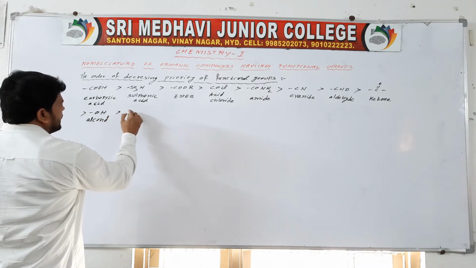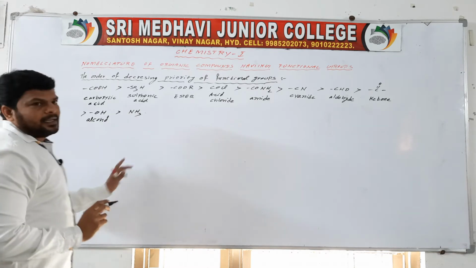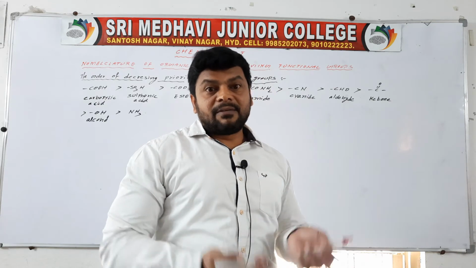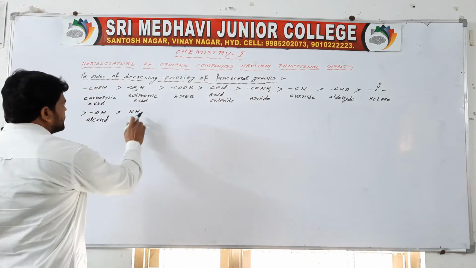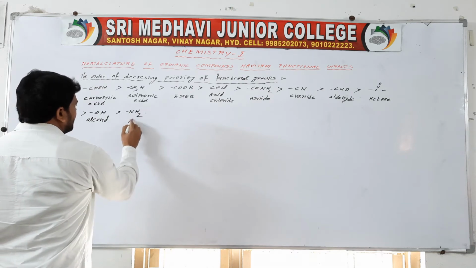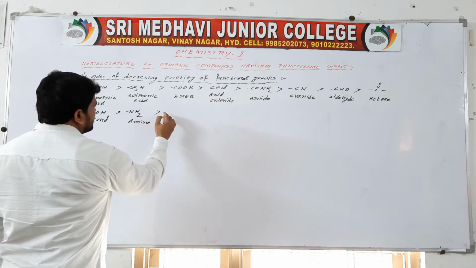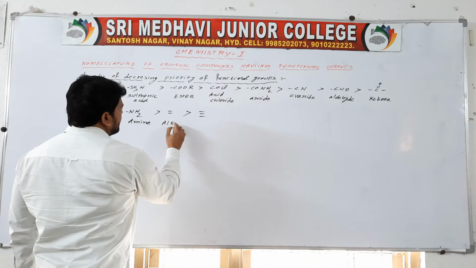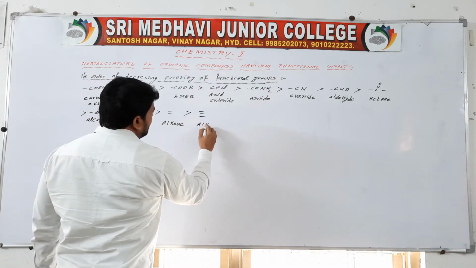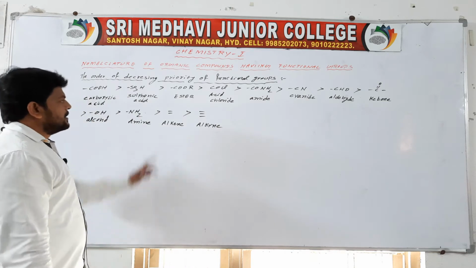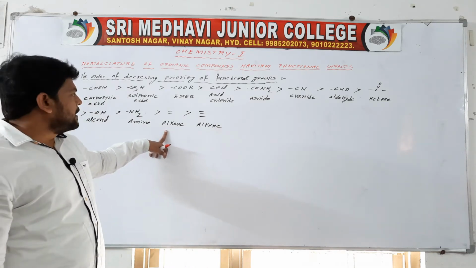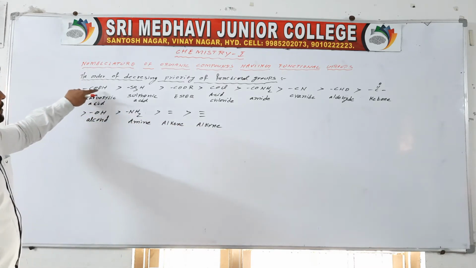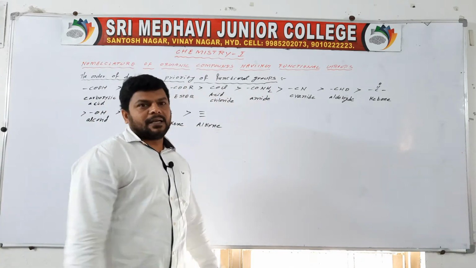Alcohol is greater than NH2, the amine group, a derivative of ammonia. That is greater than the double bond and the triple bond, the alkene and the alkyne. So the double bond is greater than the triple bond. The first one is the principal functional group, and the next order of priority is like this.